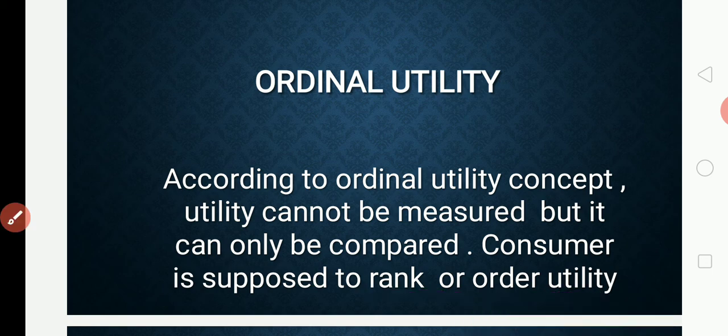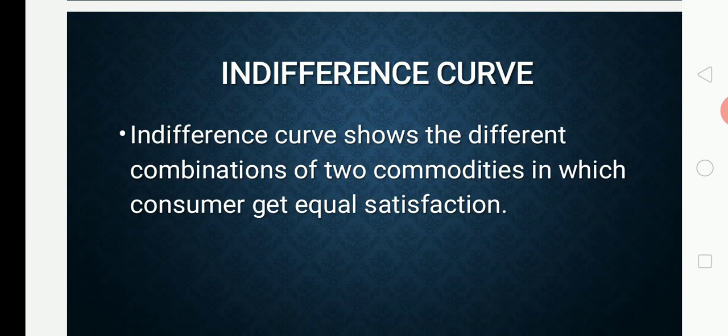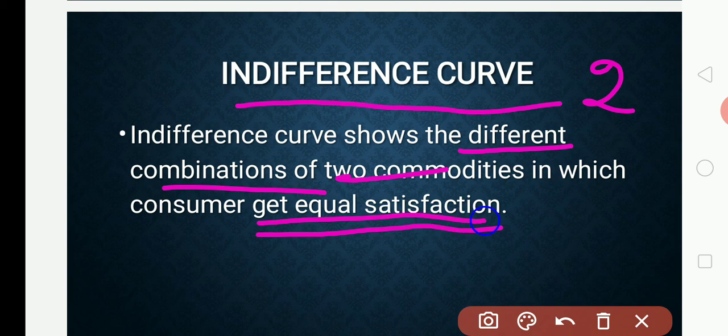To understand this ordinal utility, we have to study the concept called the indifference curve. So what is an indifference curve? Here the ordinal utility is explained with the help of a curve. The indifference curve shows the different combinations of two commodities in which the consumer will get equal satisfaction.